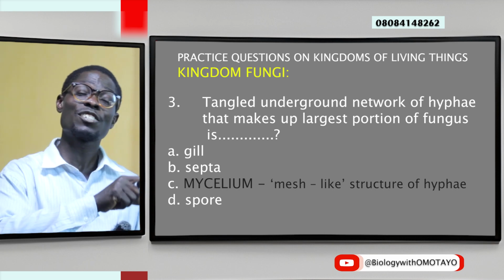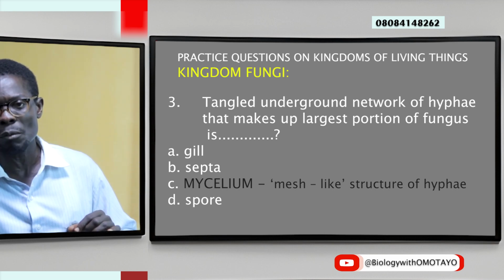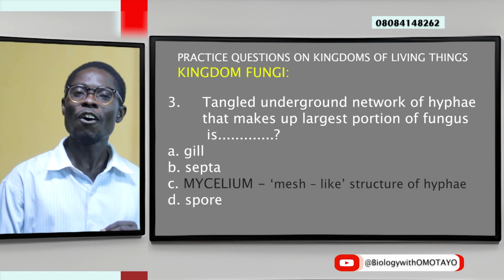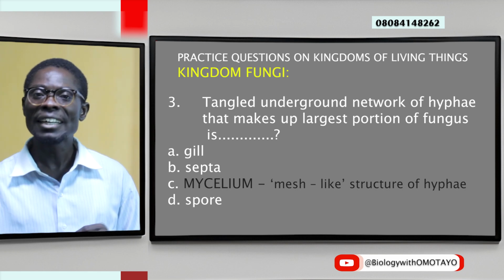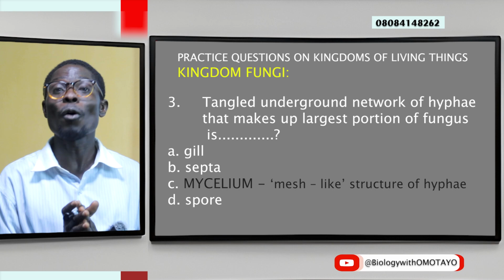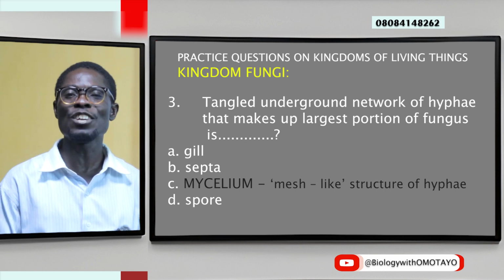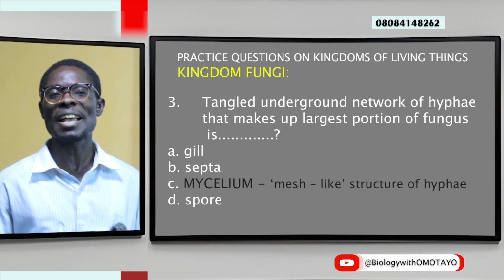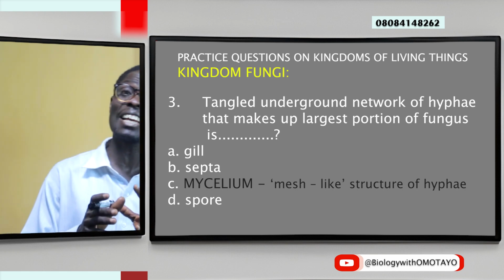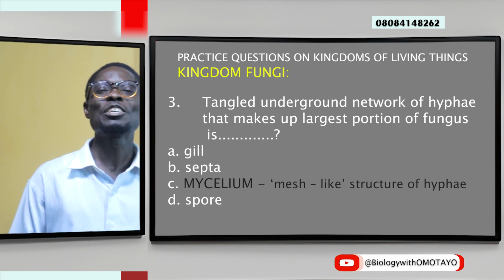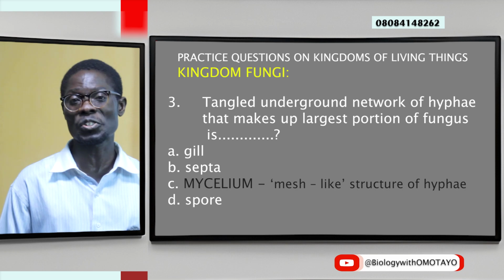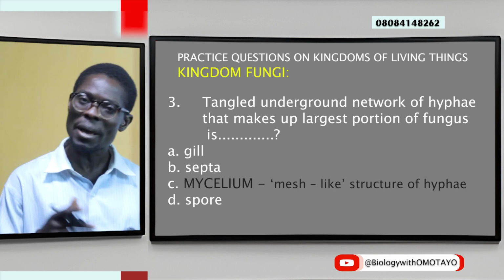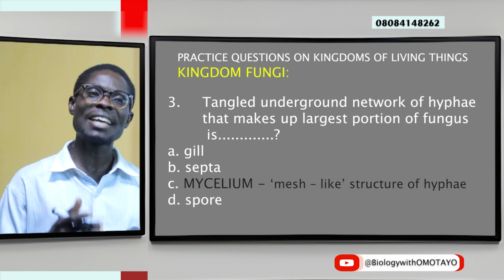While the stretched out straight portion is a hypha, singular, hyphae, plural, the tangled portion is a mycelium, singular, mycelia, plural. The mycelium is a mesh-like structure of hyphae. So you can see you have to be careful with these questions. Both answers seem correct, but there is a best fit. The best fit here is mycelium.